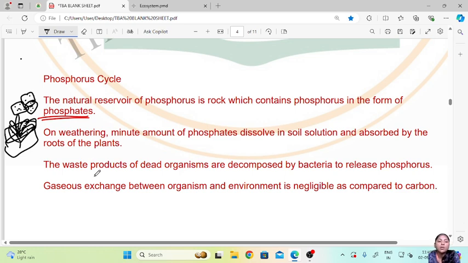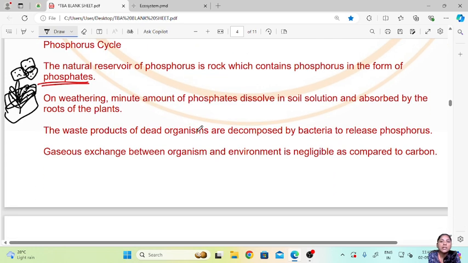The waste products of dead organisms are decomposed by bacteria to release the phosphorus, or to return the phosphorus back into nature. So after these plants and other organisms have been decomposed by bacteria, it will again release the phosphorus into the cycle. Gaseous exchange between organisms and environment is negligible as compared to carbon. So in case of phosphorus, gaseous exchange is negligible.